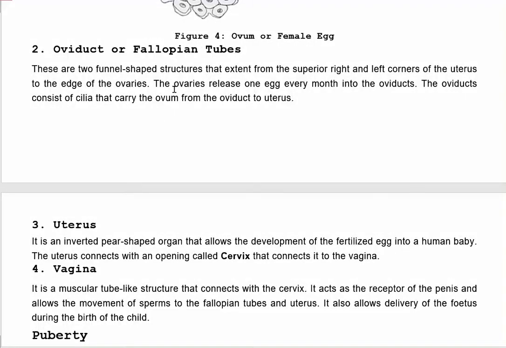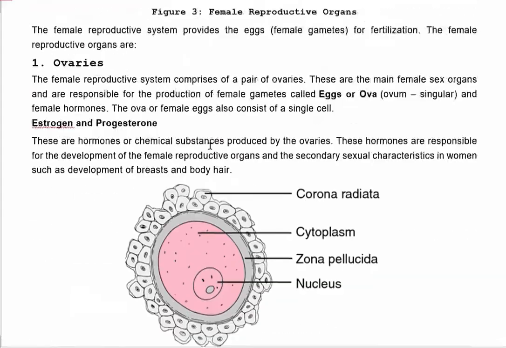The ovaries release one egg every month into the oviduct. The oviduct consists of cilia that carry the ovum from oviduct to uterus.